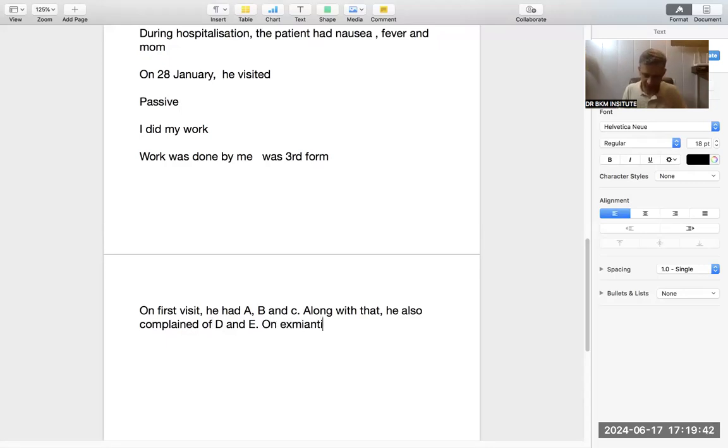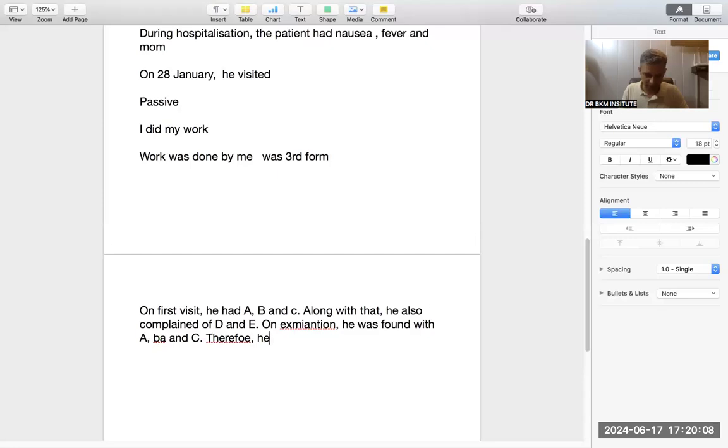On examination, he was found with. Now this is passive voice. He was found with by us. A, B, and C means you want to write signs over here, whatever the signs are given. Means elevated temperature, muscle tenderness. On examination, he was found with.